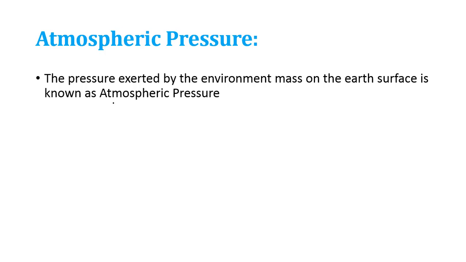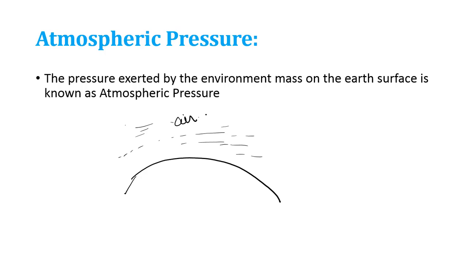Okay, my friends. Now let us try to understand what atmospheric pressure is. In layman's terms, let's suppose I have drawn the earth here. What do we have above the earth? Air, right? What is the composition of air? It is approximately 79% nitrogen and approximately 21% oxygen.